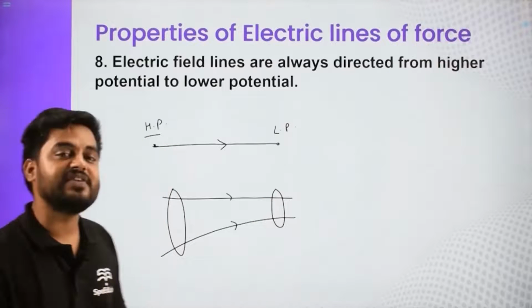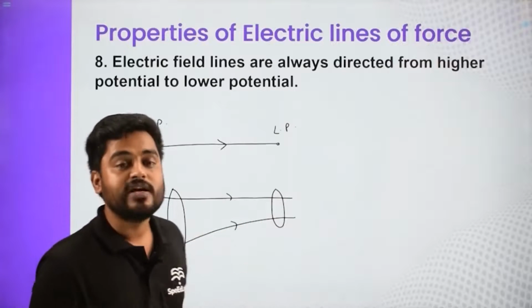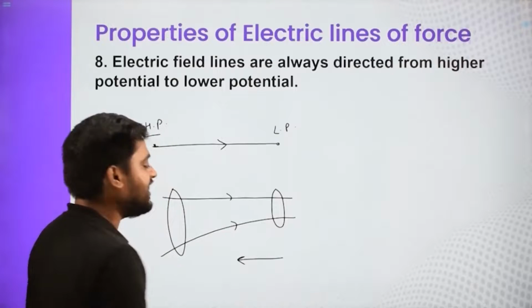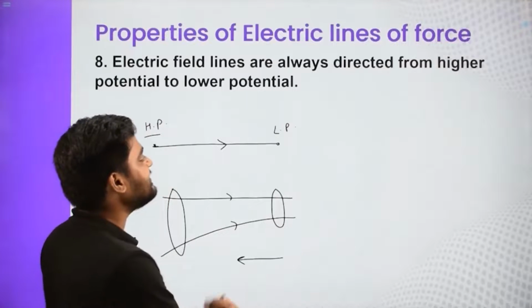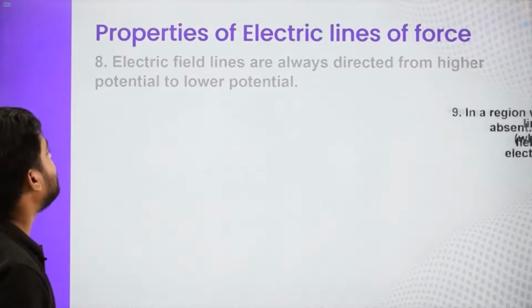So this indication is given by electric field lines: when we move in the direction of the electric field, potential decreases. If we go in the opposite direction of the electric field lines, then potential increases, as we are moving from a point of lower potential to higher potential.